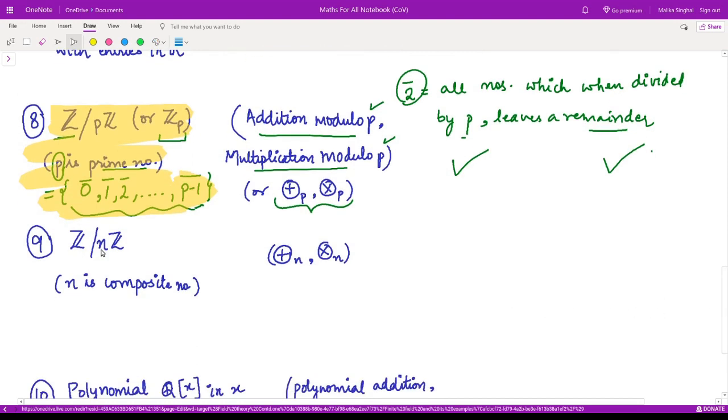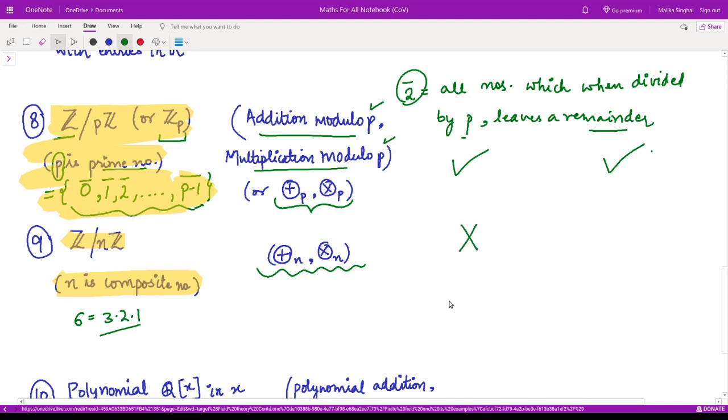The next example is Z divided by NZ. What is this? Where N is the composite number. What is a composite number? A number of this form where you can write it as a product of primes. So for example, you have 6, so you can write 6 as 3 into 2 into 1, right? So this is a composite number, and we are given the same operations, addition modulo n this time and multiplication modulo n this time. Now this is not a field.